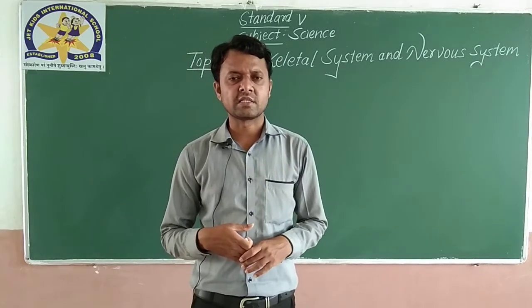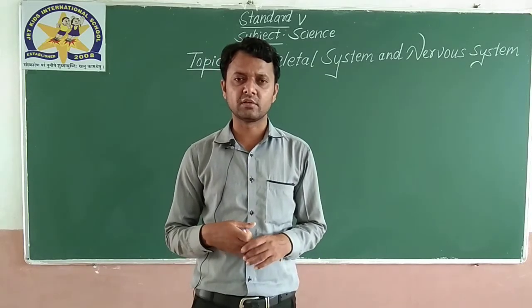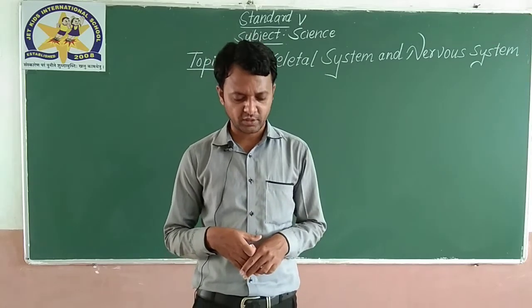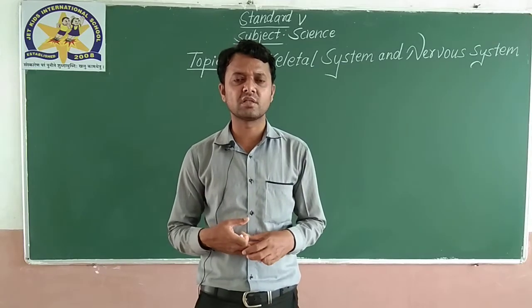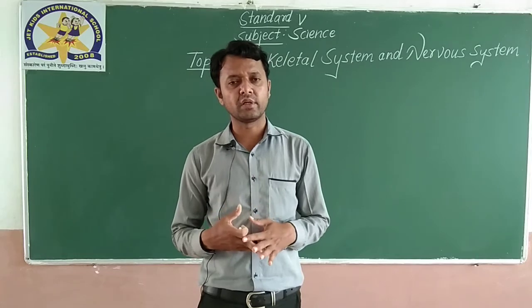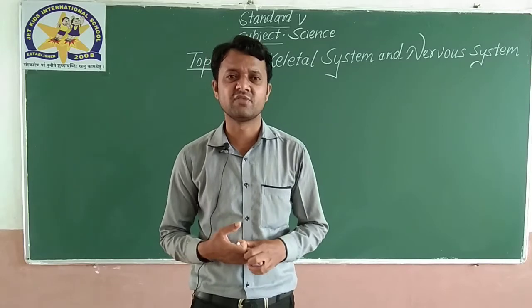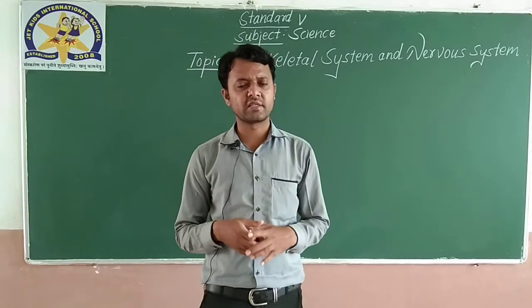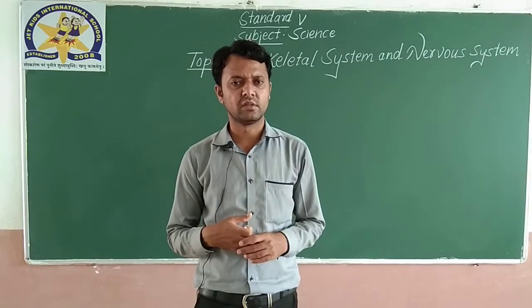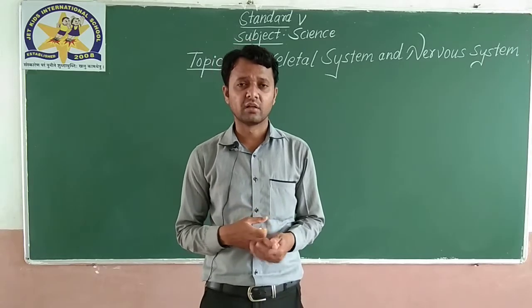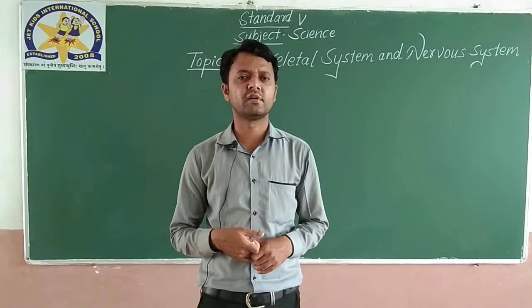As we discussed yesterday in the previous video, the skeletal system is made up of bones and cartilage. The function of the skeletal system is to give shape and support to our body. It also protects the internal organs of the body. Many bones are hollow, and they contain a substance called bone marrow. Bone marrow produces blood cells, which is very important. While discussing the skeletal system, we divide it into three main parts: the skull, the backbone, and the rib cage.